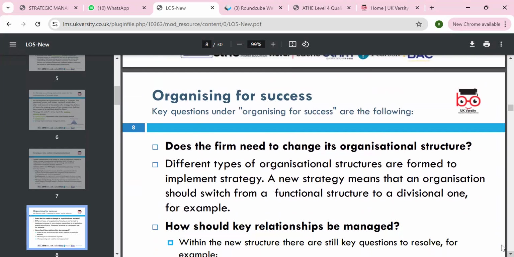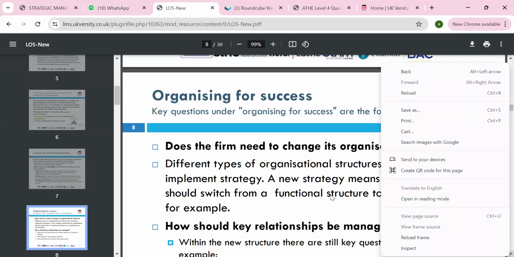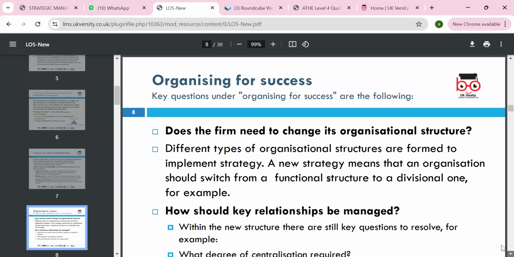For organization success, does the firm need to change its organization structure? Maybe we need to do downsizing or rightsizing due to the use of digital technology, AI, blockchain and various others, and we don't need a lot of staff, so we do a restructuring of the organization. We can maybe remove a lot of the middle or top management, cut the costly processes, and cut the cost.